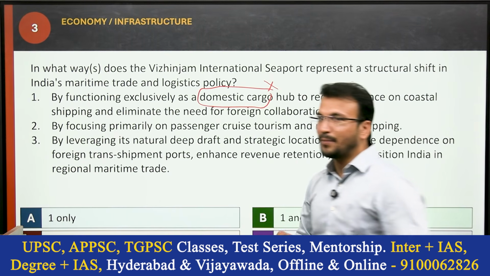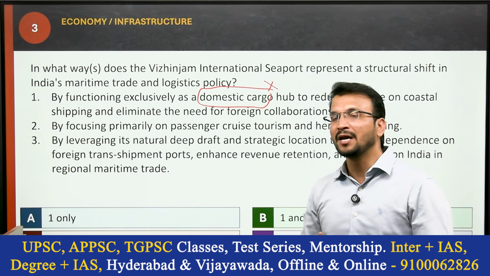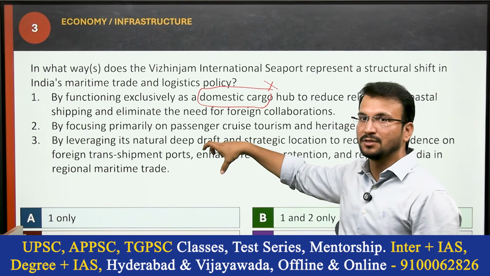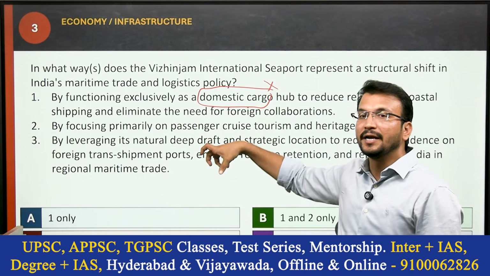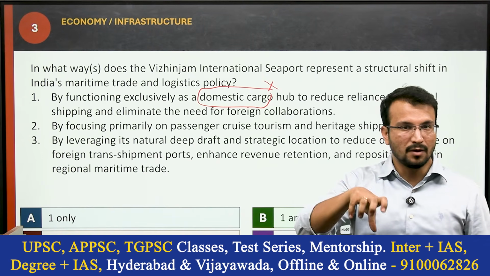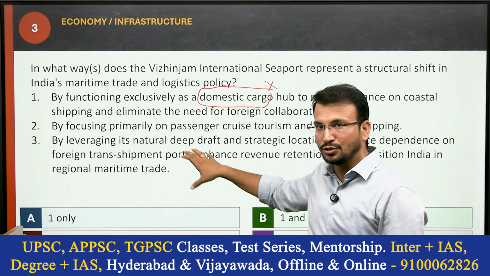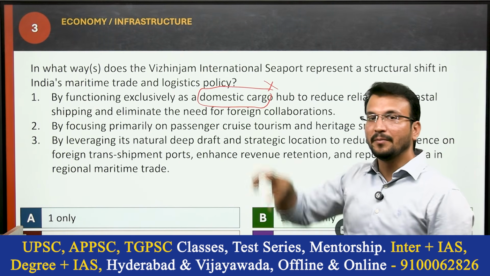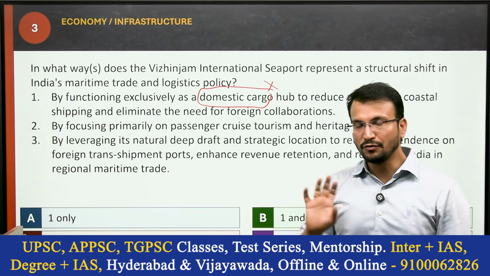Presently India depends upon Singapore-led ports for deep sea international cargo. But now this Vijayawada port basically replaces that situation.